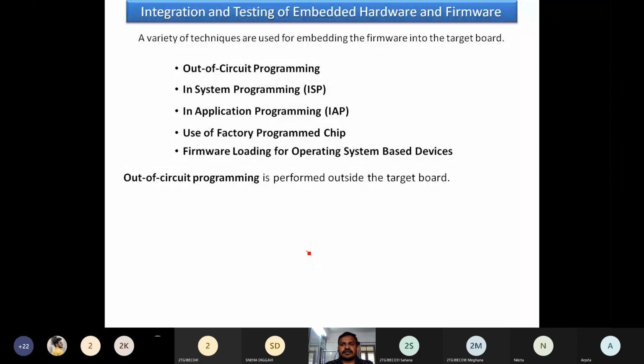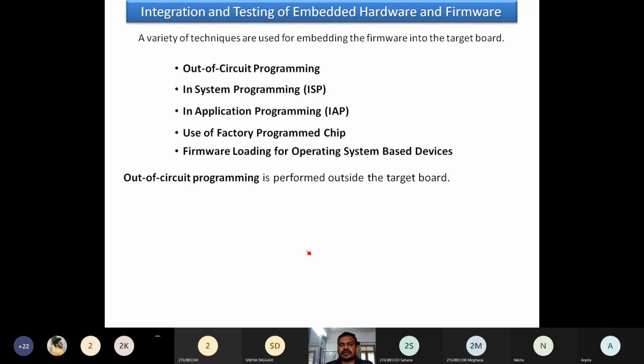It is removed, then it is kept on another, separate board, and that separate board is a development board, a development kit we say. In that development kit, we are going to observe a socket type hardware. So we put that one chip in that particular socket. Then we connect that development kit to the respective embedded firmware environment.